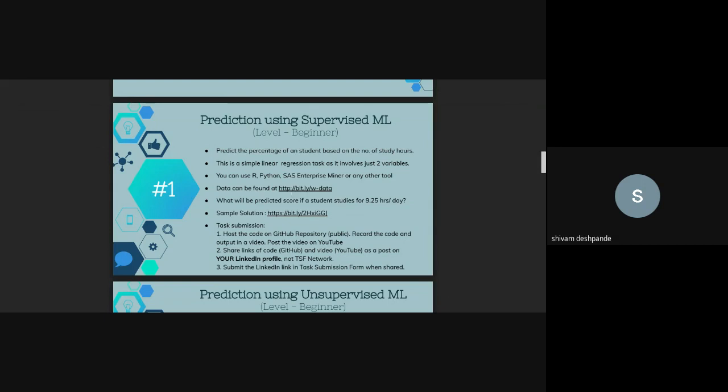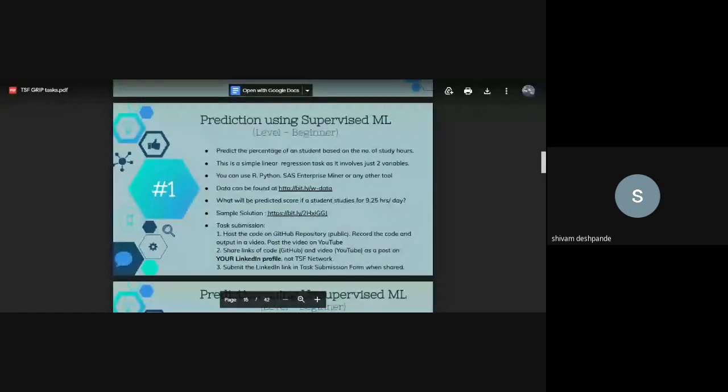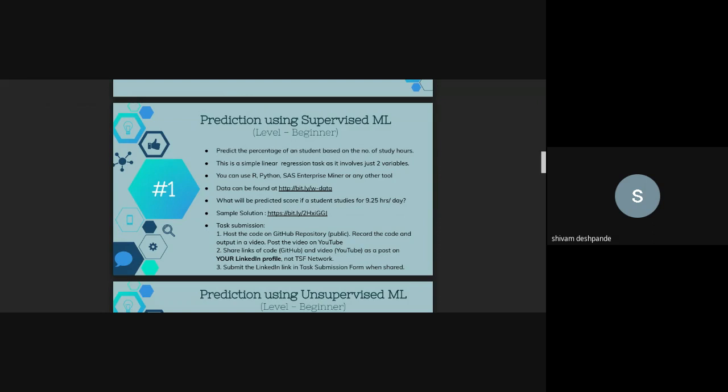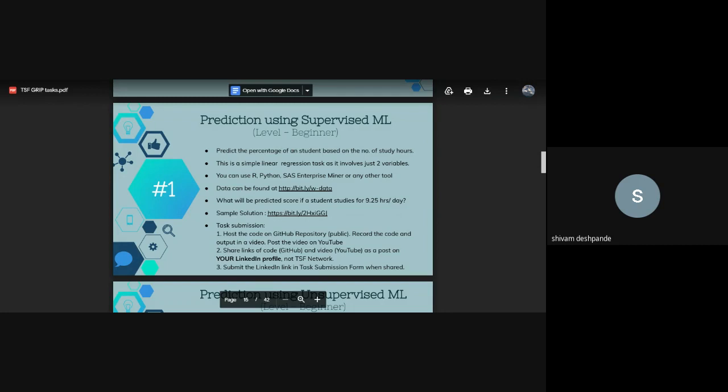So let me show you that as well. Okay, so this is the data set that we are going to use. We also have another problem statement here: what will be the predicted score of a student if the student studies for 9.25 hours per day? So this we are going to predict in our code. Let me show you this screen of the Jupyter notebook, my code.